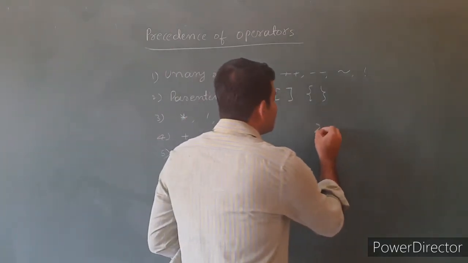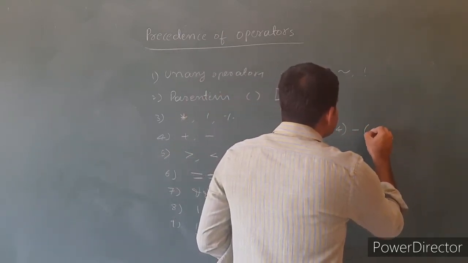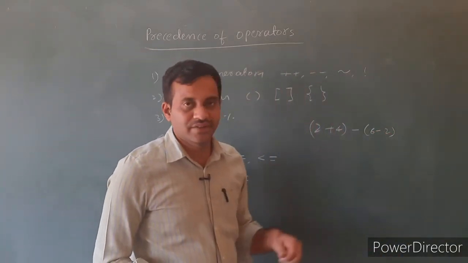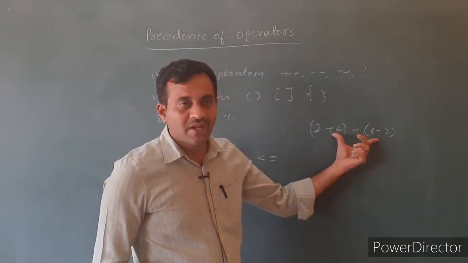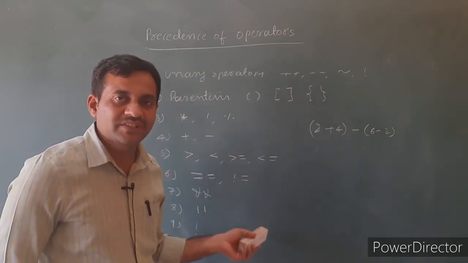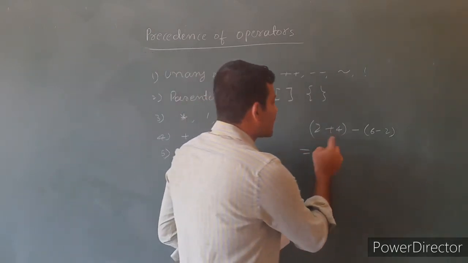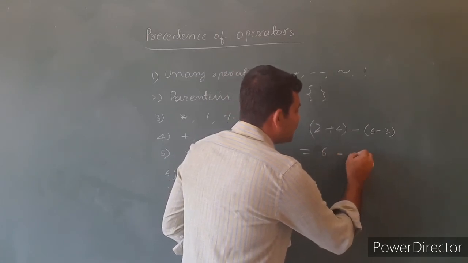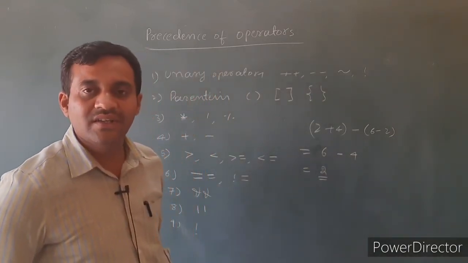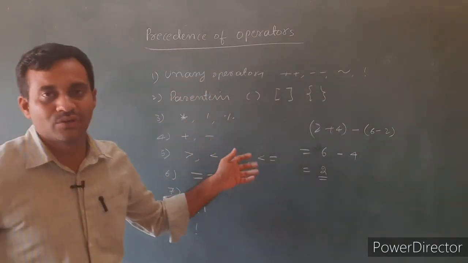So, see the example. If it is 2 plus 4 minus of 6 minus 2, it is an expression. The expression has 6 operands and 3 operators. To evaluate these types of expression, we follow the precedence rule. The precedence rule says inside the parentheses are evaluated first. So, inside the parentheses, that is 6 minus 4, that is 2. That is the answer. To evaluate an expression that involves 2 or more operators, we use the precedence rule.